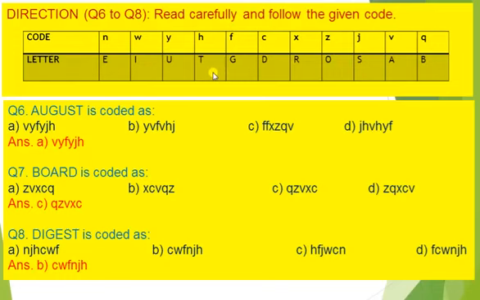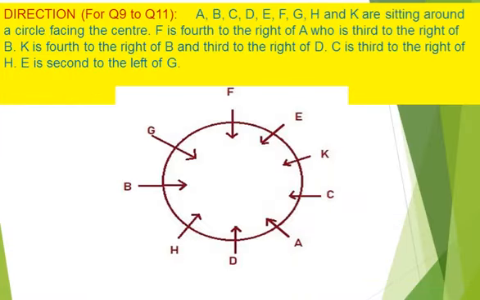Board is coded as Q, Z, V, X, C. Our answer is option C. Digest is coded as C, W, F, N, J, H. So our answer is option B. These instructions are for question number 9 to 11.